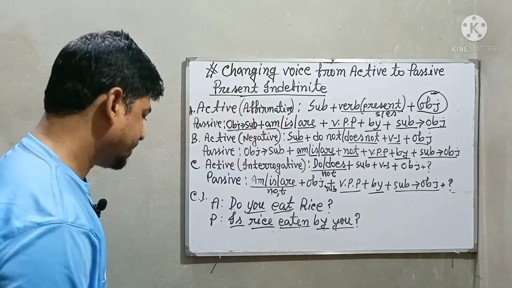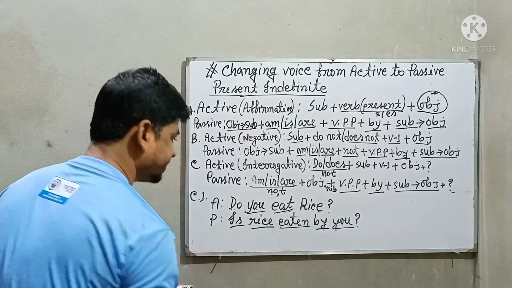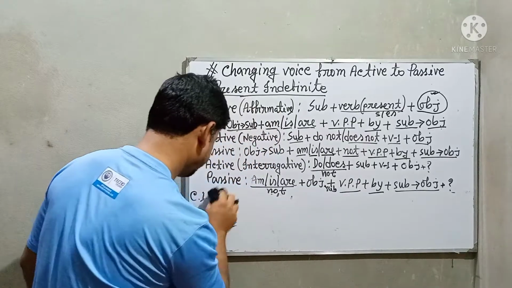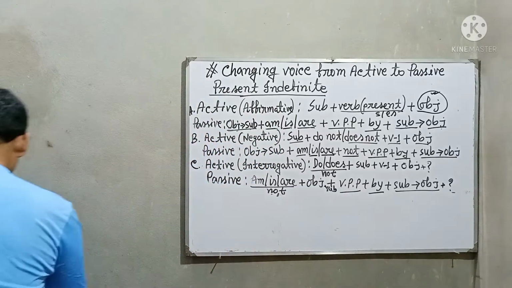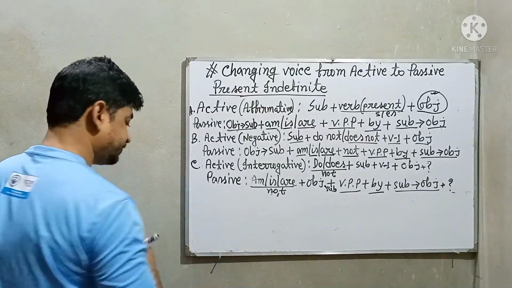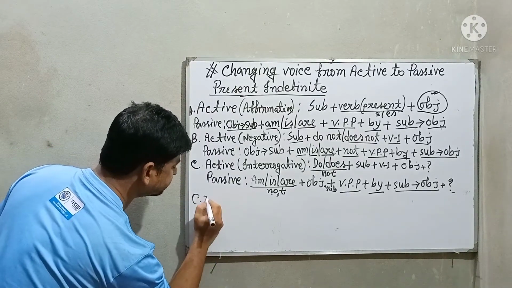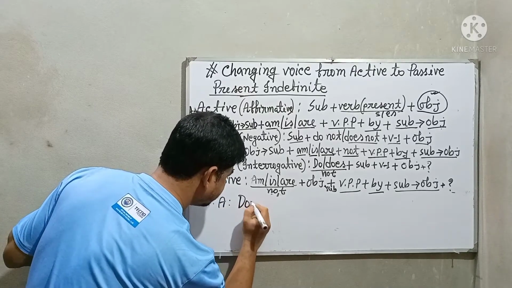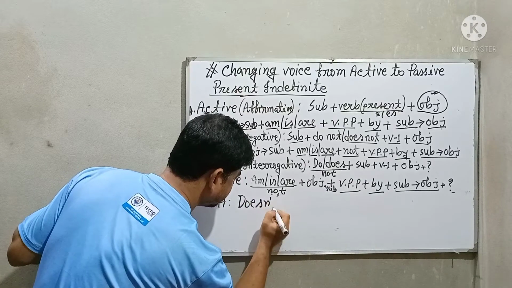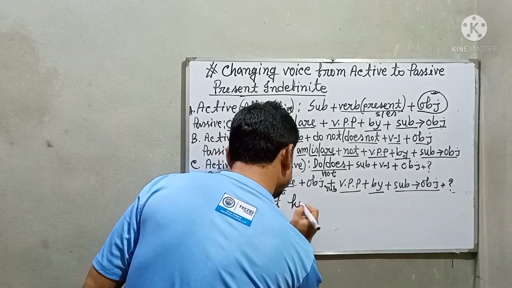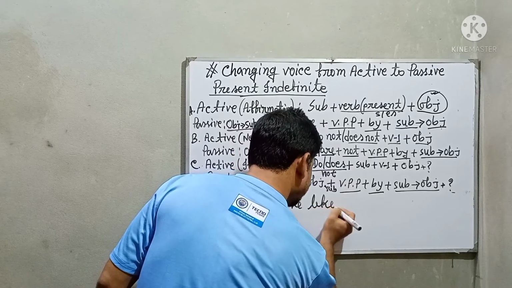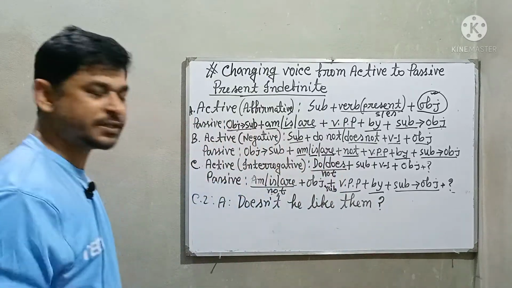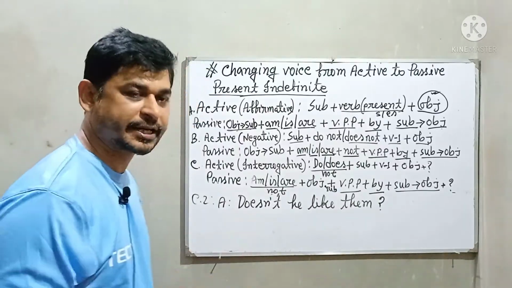If you get a negative sentence in this way, writing here, suppose, doesn't he like them? We have got our interrogative sentence in negative sense.